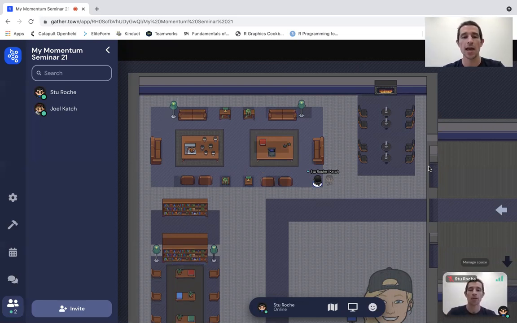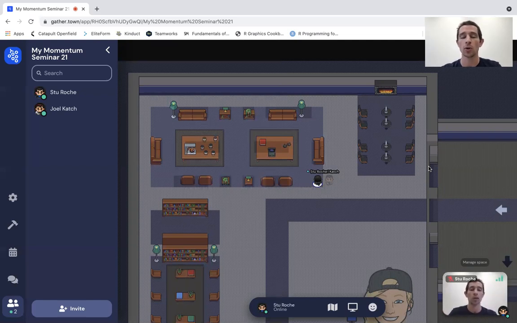Now, most of the areas that are carpeted within the different speaker rooms, within the different partners and performance rooms, are known as private areas. And so you have to be standing within that carpeted space in order to interact with the people in there. And so this just makes it a little bit more user-friendly, in the sense that if somebody's walking by and just transitioning through the room, their video will not appear and then disappear. Their audio won't interrupt the conversation you're having and then disappear again.